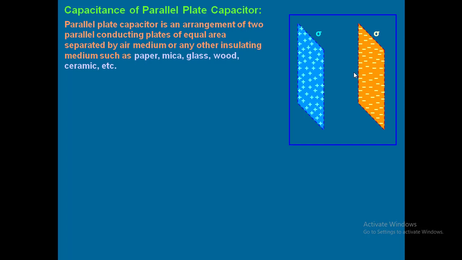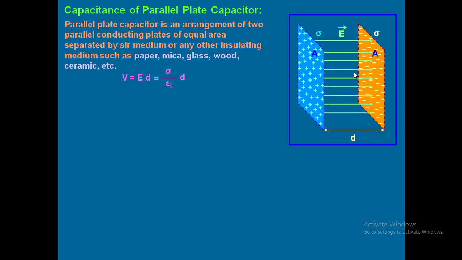Remember this point. Again I'll ask. That is the area of the plate, and the distance between the two plates is d, and that is the direction of the electric field. Now see here, what is the potential formula? The relation between potential, electric field and distance is V equal to E times d. In the first chapter itself, at the beginning of the second chapter, we have discussed this.